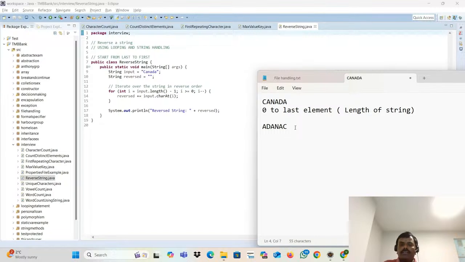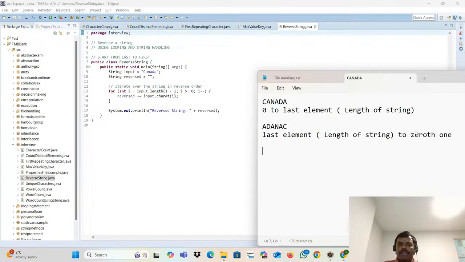But in reversing, you go from the length of the string, or the last element, to the 0th one. That is what reversing a string is.